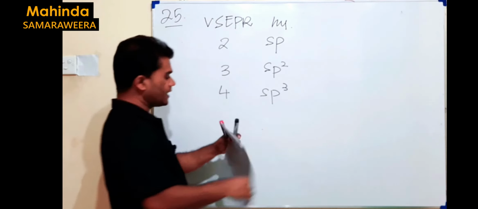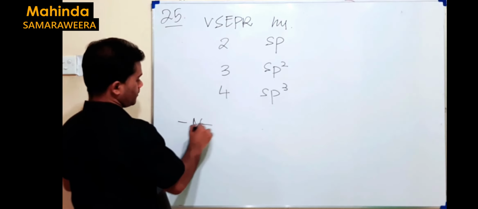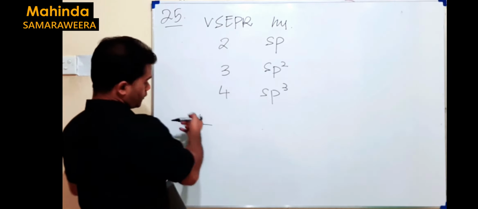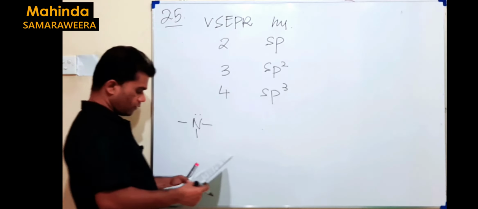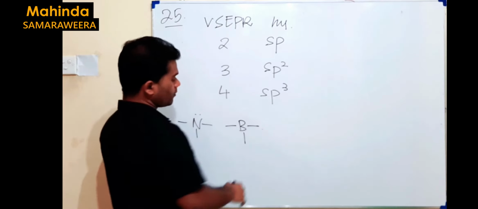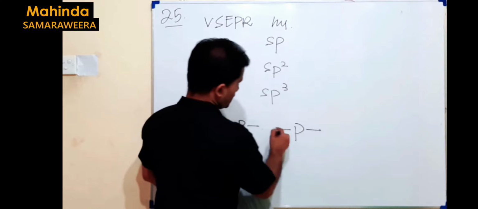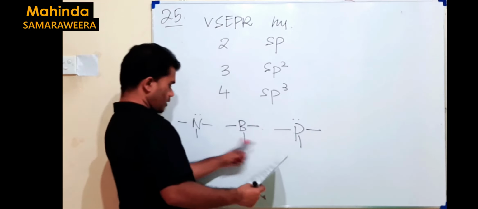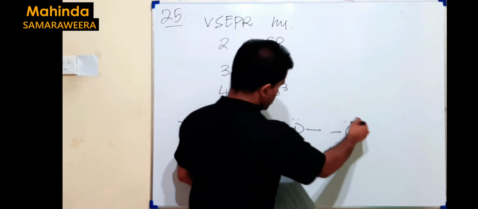In the case of NH3, what we get is something like this. NH3. We have a total of 4 VSEPR. Because of that, it should be sp3. Now the first answer, BF3. BF3, only 3 bonding pairs, there is no lone pair. PH3, 3 bonding pairs, 1 lone pair, similar to NH3. H2O, 2 bonding pairs, 2 lone pairs.